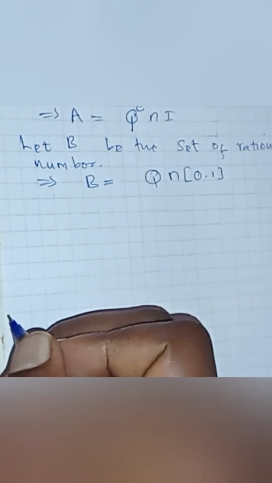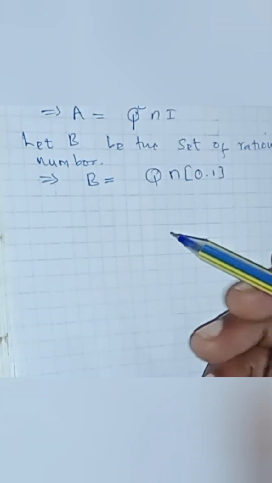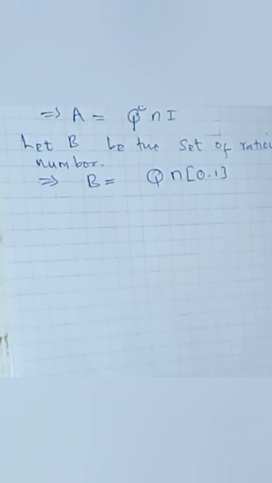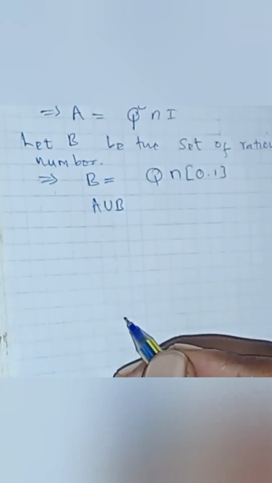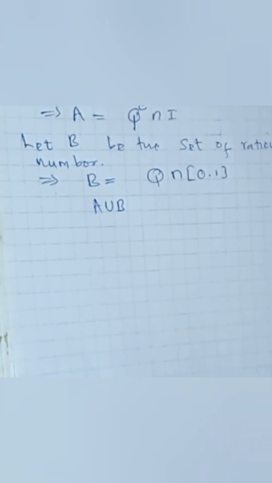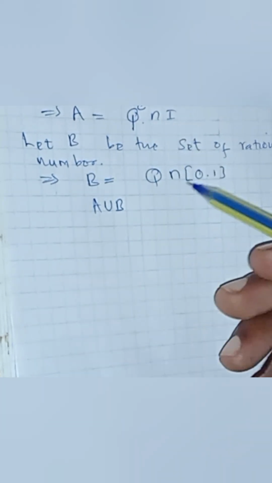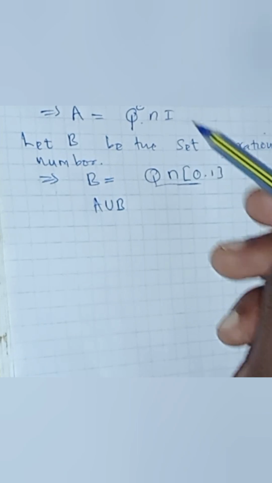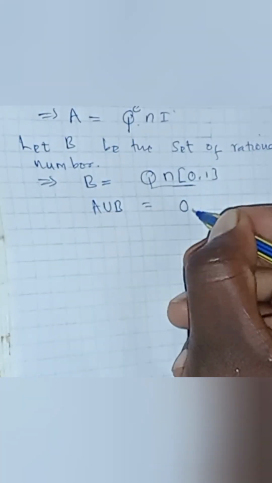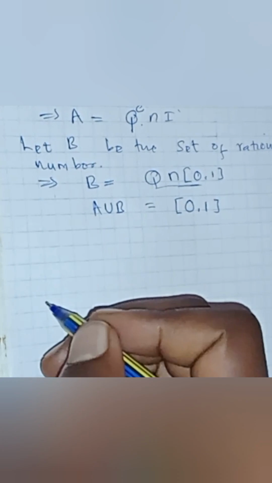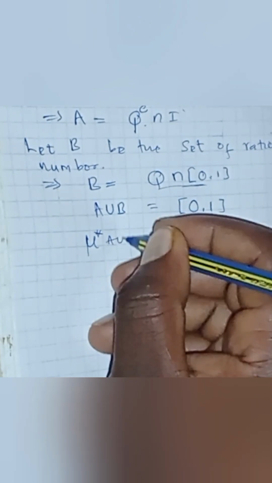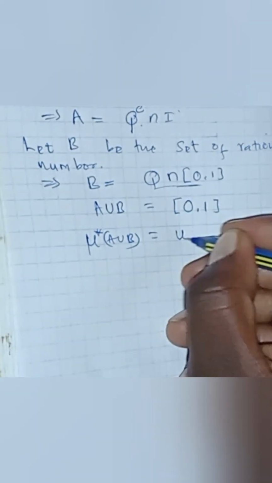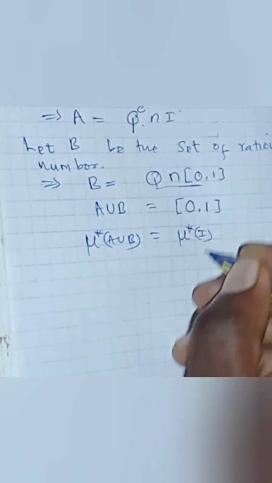Okay, are we together up to that? So you have A is a set of irrational numbers, and B is a set of rational numbers. So A union B will be this union this, so it is equal to our closed interval [0, 1], implying that the outer measure of A union B is equal to the outer measure of the interval I.